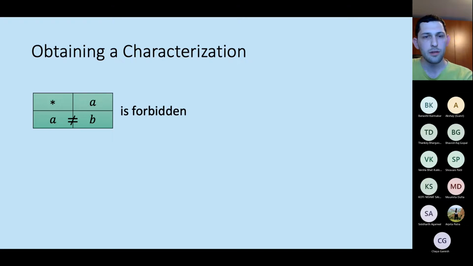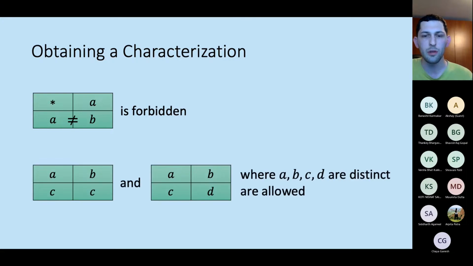So I'm going to use the fact that I just showed you that this submatrix is essentially forbidden. Once we find a 2x2 submatrix with this structure, we know that the function cannot be computed. Okay, so what about the other 2x2 submatrices that can occur? Essentially, we only have these two, which are the ABCC and ABCD, where all of these ABCD are distinct entries. We obviously also have constant row, constant columns, AB and AB, but those are not very interesting. So I'm going to assume that at least one of the submatrices from below appears in my matrix.